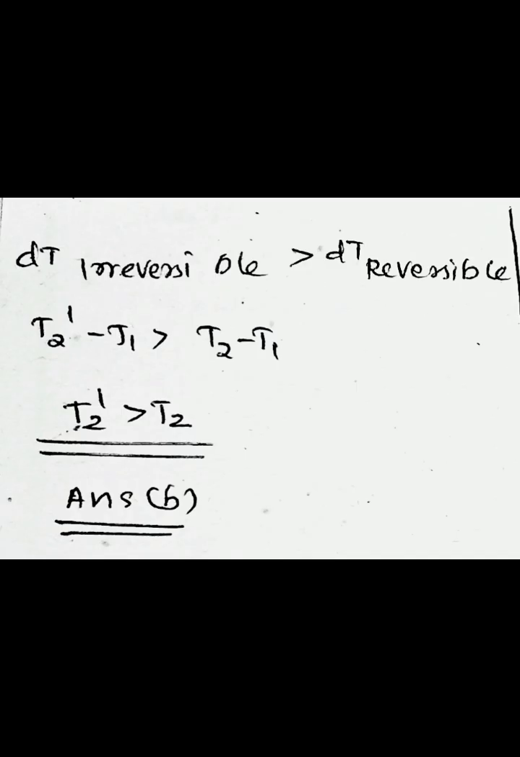That is, in the reversible process, the temperature is changing from T1 to T2, and in the irreversible process, the temperature is changing from T1 to T2 dash. So we can say dT irreversible is greater than dT reversible, which means T2 dash minus T1 is greater than T2 minus T1. This implies T2 dash is greater than T2. So we can say that the correct relation between T2 dash and T2 is T2 dash greater than T2. So the answer is option B.